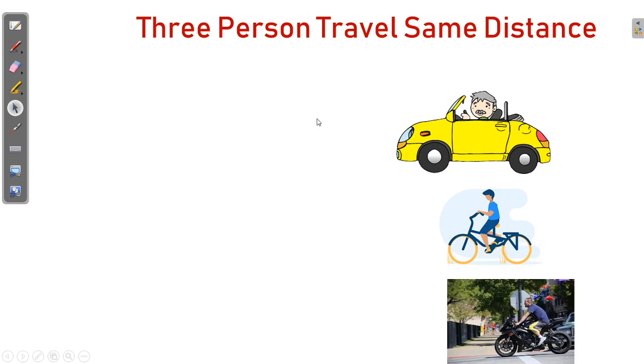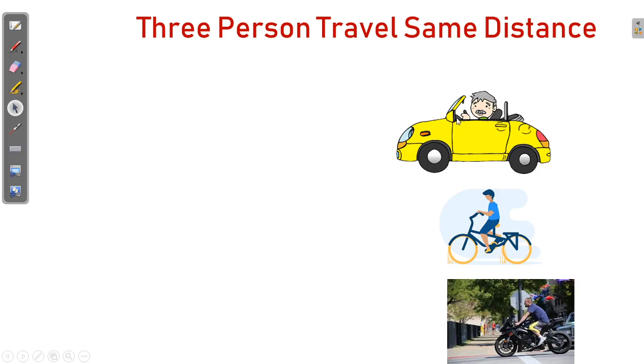It's clear. So in this example, work done is the same. What was the work done? Work is to travel the same distance. To travel a distance to reach a particular destination is the work done. But the time taken to reach the destination is different.